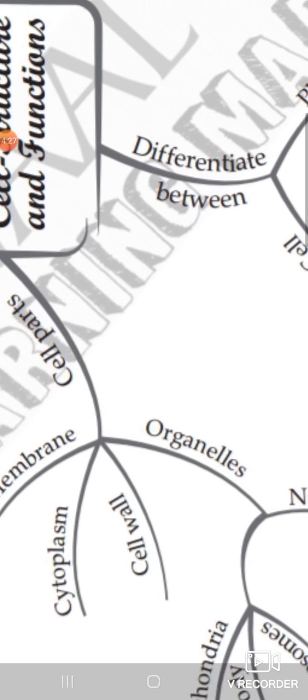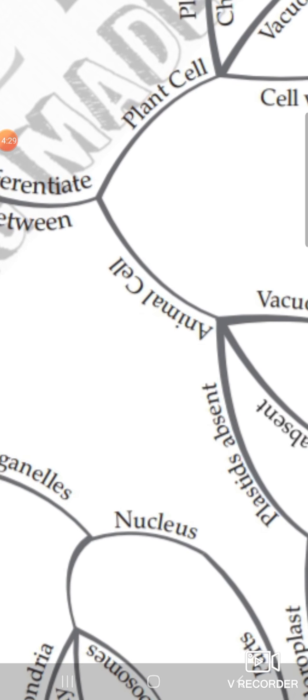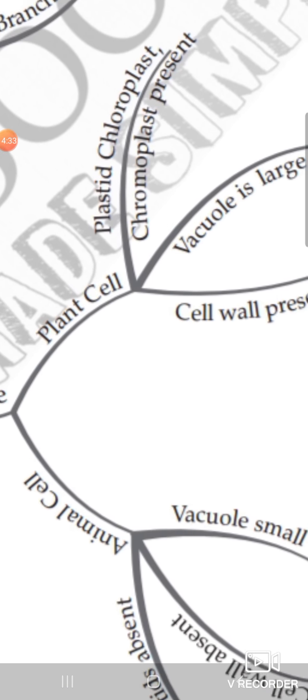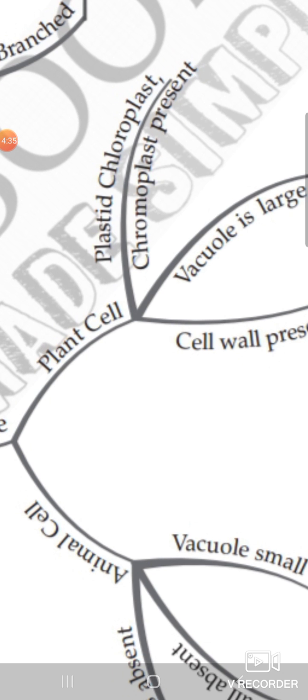Okay, now the next part of this chapter, that is the difference between plant cell and animal cell. Just now we discussed that in the plant cell, plastids such as chloroplast and chromoplast are present. What is a plastid? A plastid is an important organelle present inside the plant through which the plant can prepare its food. For example, chloroplast has chlorophyll pigment through which it can do the process of photosynthesis and prepare its food.